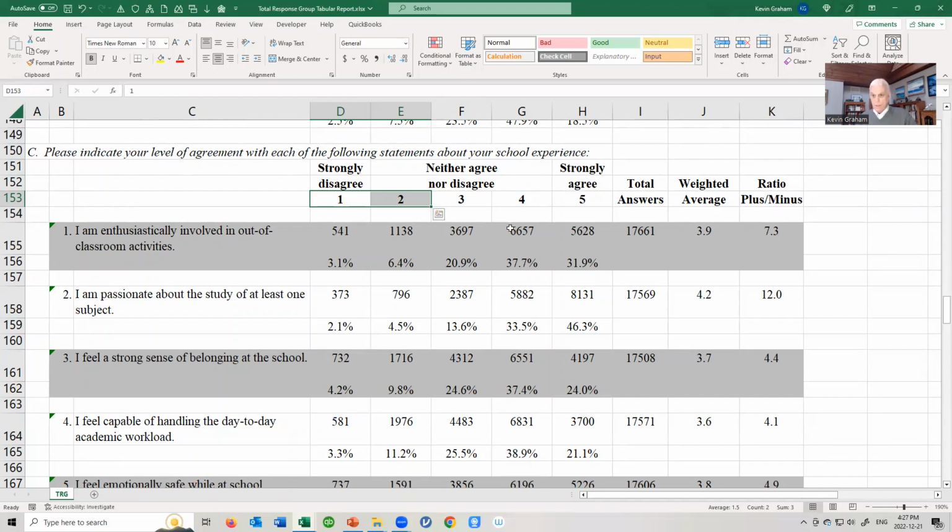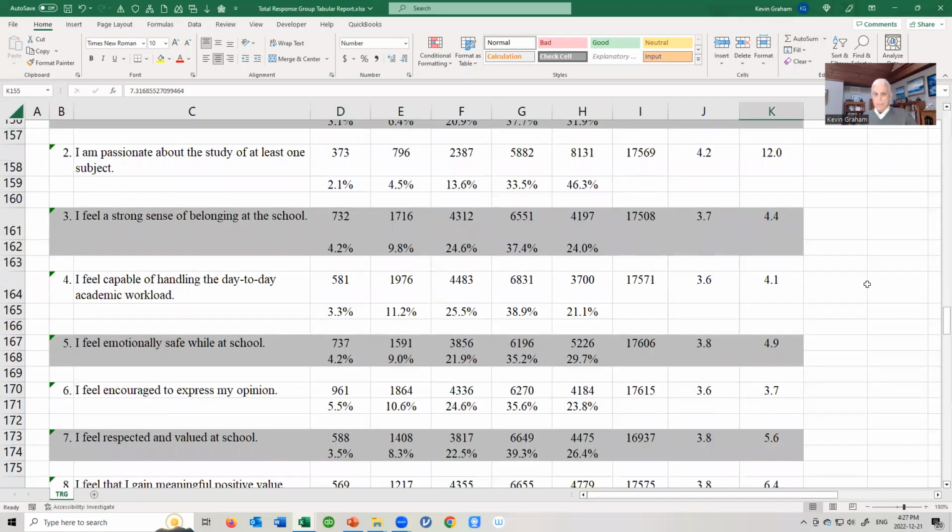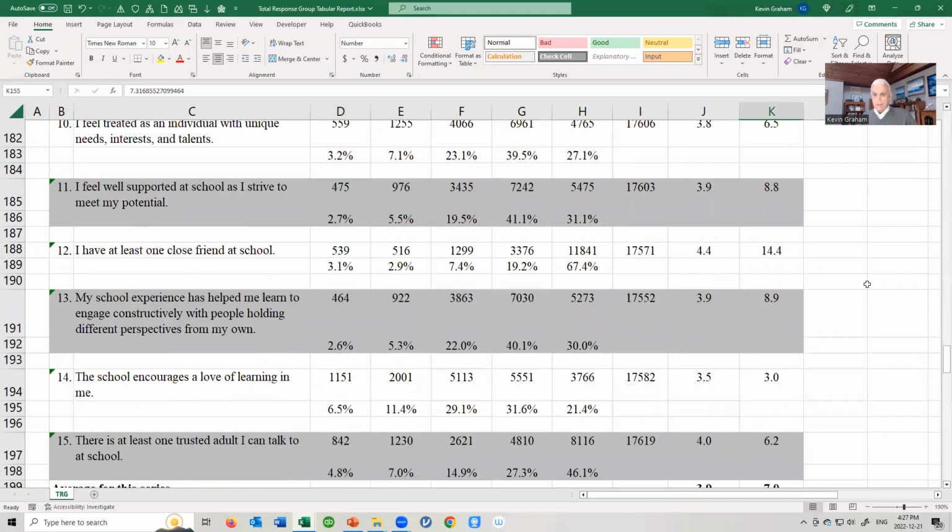In other words, that number divided by that number, outnumber by a ratio of 7.3 to 1. And that flows through the series of 15 measures.